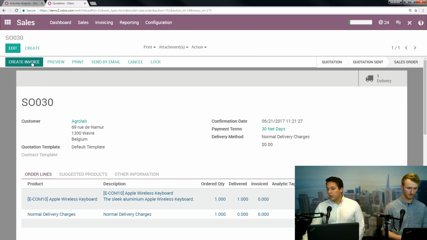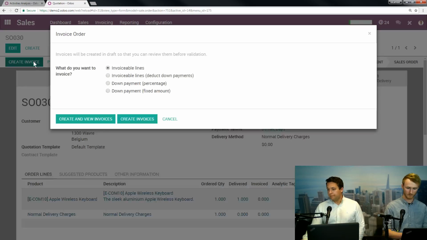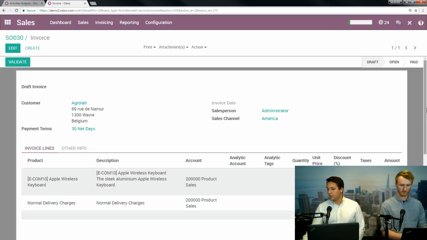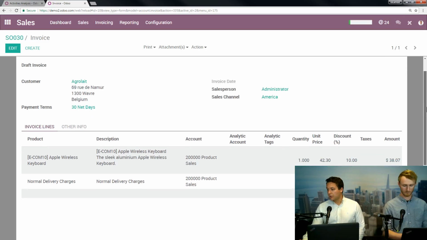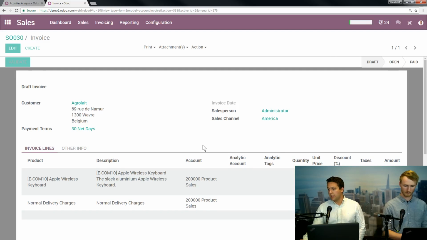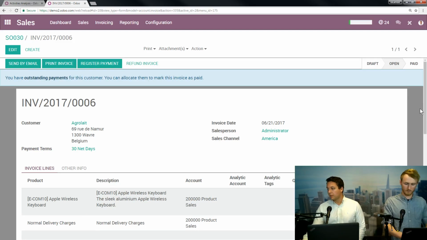So now we go back to our sales order, and you can see that that's changed. Well, now we can create our invoice if we need to. So invoice for lines, create and view invoices. In here, saying OK, you can see the account that's tied to right there. We're going to validate it. And here you go. So here you can send this by email, or you can register the payment right here, or you can refund it after the payments come in. So let's register the payment for right now.